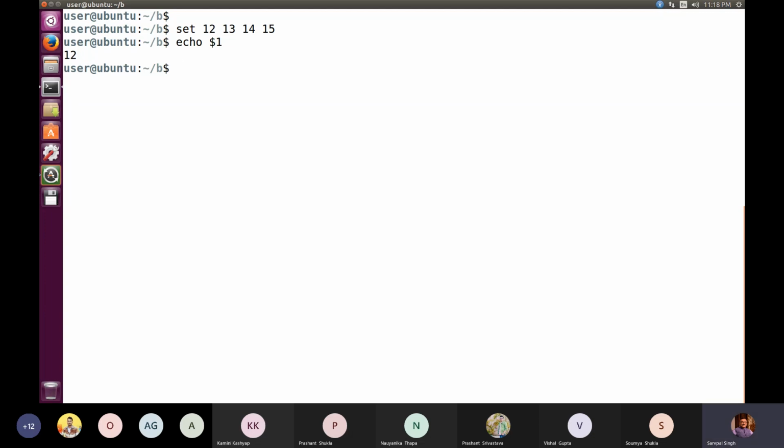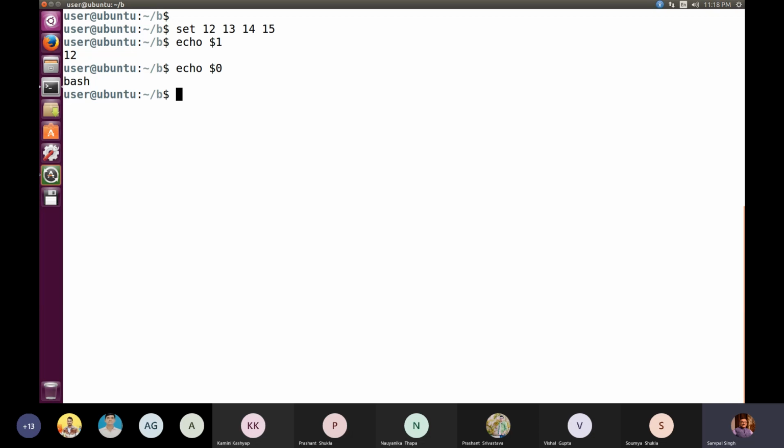Okay. Similarly, we can write echo $0, and you know that if a dollar is followed by any name, we say that it's a variable, as we have seen in case of $k, or any variable preceded with $, like $HOME as an environment variable. So here when we write $0, that is bash.